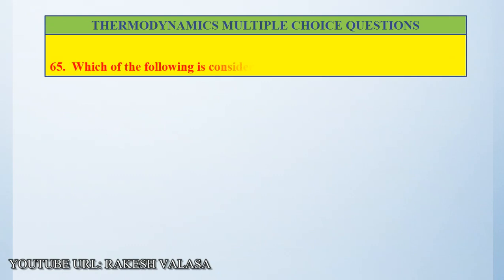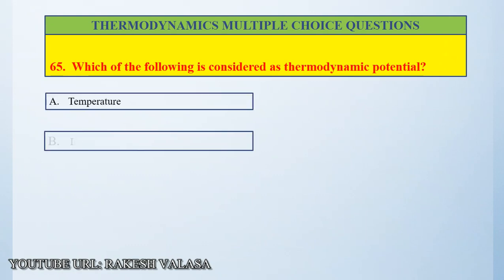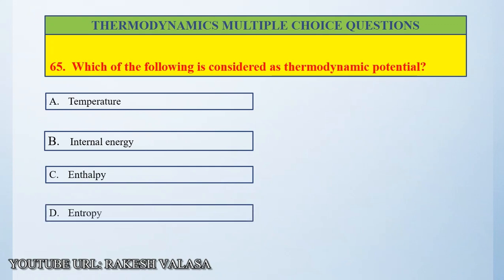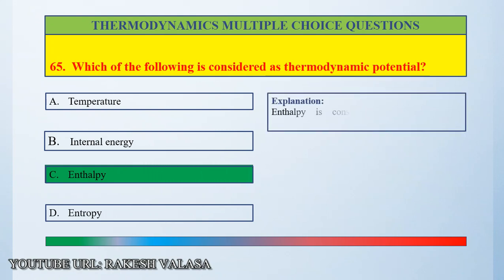Question number 65. Which of the following is considered as thermodynamic potential? Option A temperature, option B internal energy, option C enthalpy, option D entropy. Correct answer option C enthalpy. Let us see the explanation. Enthalpy is considered as thermodynamic potential. So the correct answer is option C.